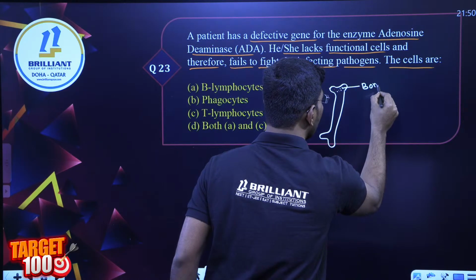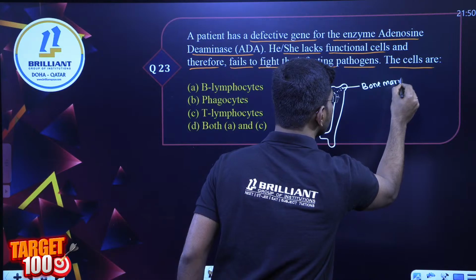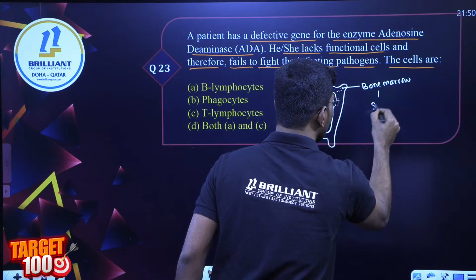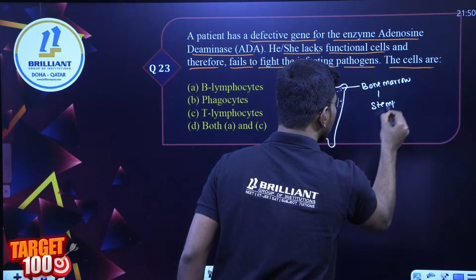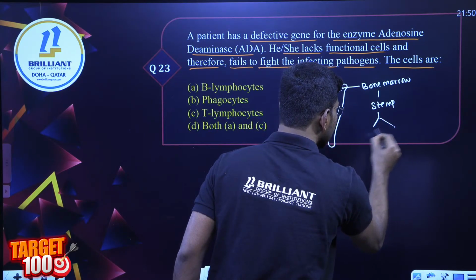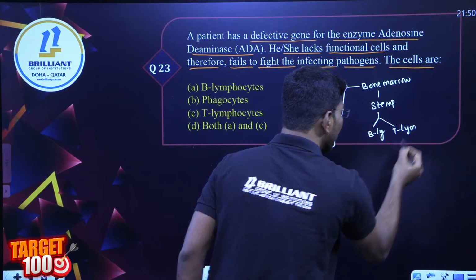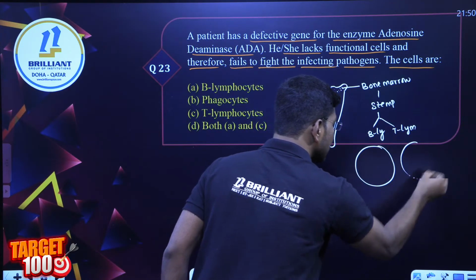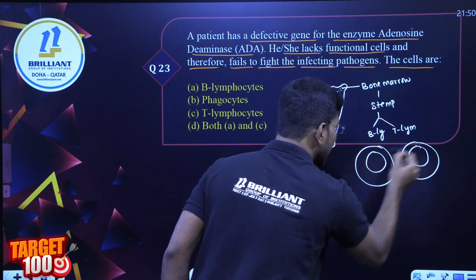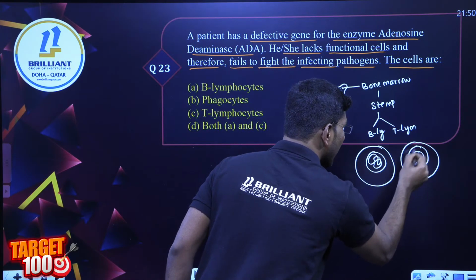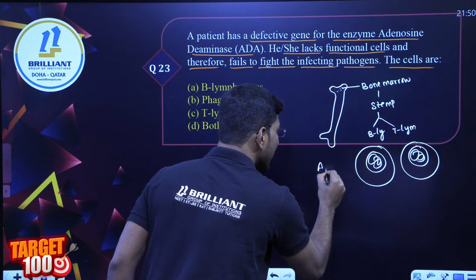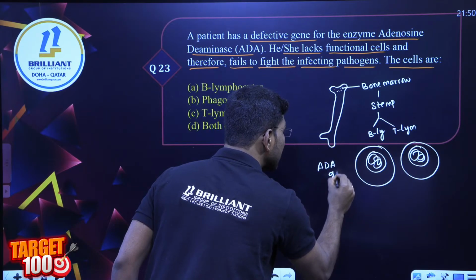These stem cells differentiate to give B lymphocyte cells and T lymphocyte cells. But in the DNA of the B and T lymphocyte cells, the ADA gene is deleted.